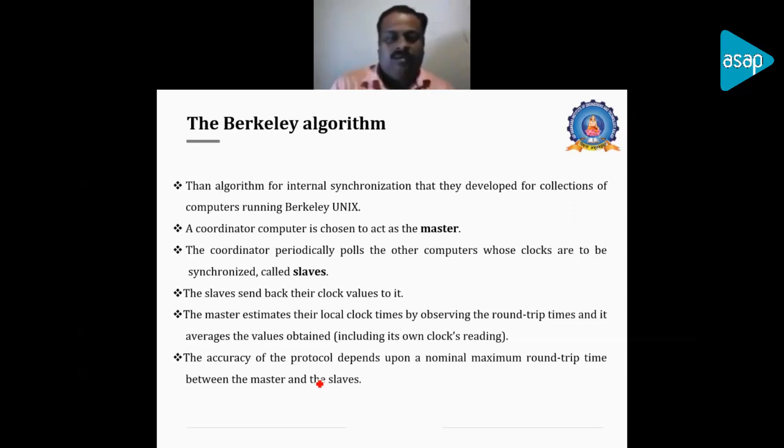And here the accuracy of the Berkeley algorithm totally depends on the round trip time calculation by the master and the slave. So when the round trip time calculation becomes incorrect, the entire algorithm may go wrong. All the slave nodes will be sending their values to the master, and the master will be responding based on some calculation, and it will be updating the value of the slave.